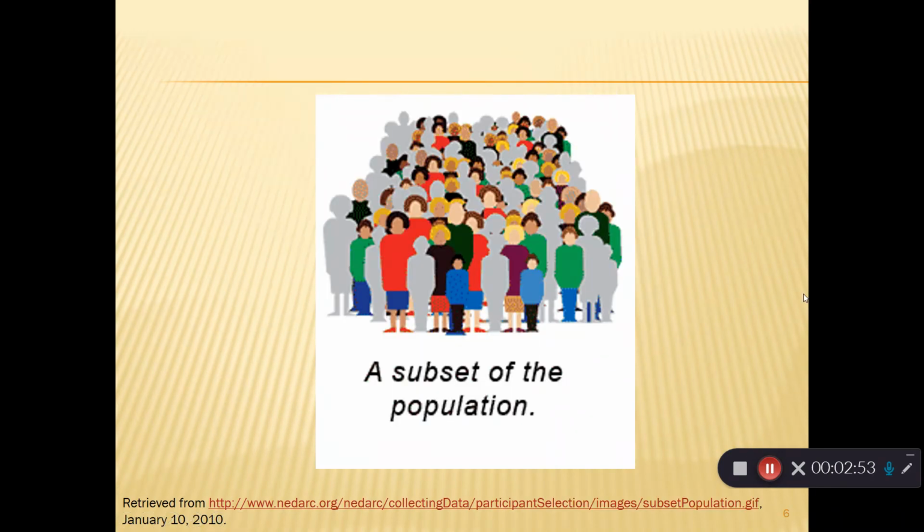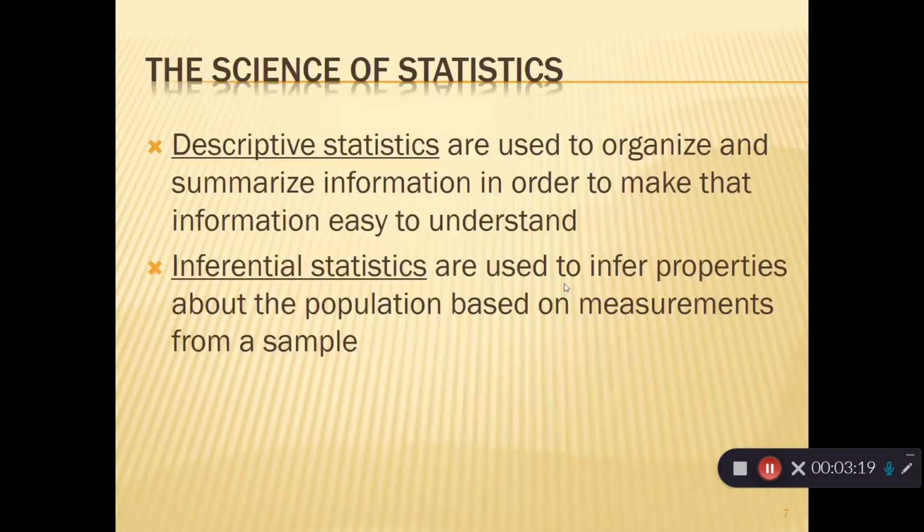Or let's say that I want to know something about, say, the test grades of students in statistics. Now my population might be all students taking statistics. And then my subset of that population that I'm going to be studying might be a randomly selected 50 students who are currently enrolled in Valencia's statistics courses. And they're the ones I'm going to use for my sample, that subset.